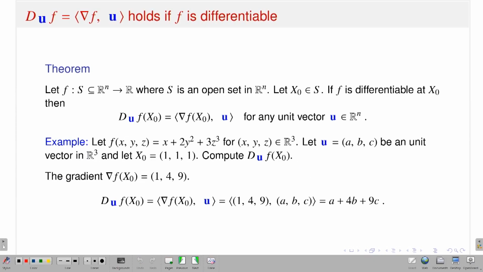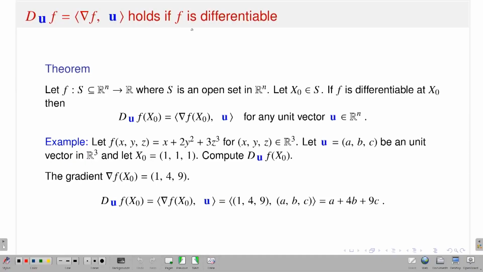Okay, so as I said, once I have the notion of gradient vector, I can express the directional derivative in terms of the gradient vector. And in the gradient vector, you just need the existence of first order partial derivatives. That's it. So once I have the existence of first order partial derivatives, and if I want to talk about the directional derivative in some direction, instead of calculating through the definition, I will have a formula. With that formula I can talk about the directional derivative of f in the direction u. So suppose f is differentiable, that is the first condition, otherwise I cannot talk about that.